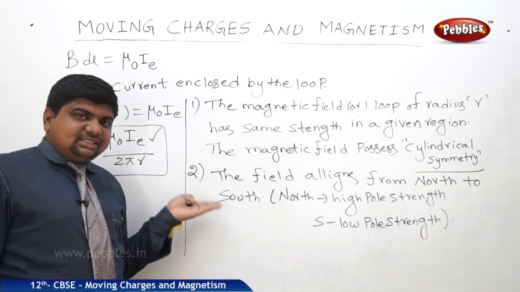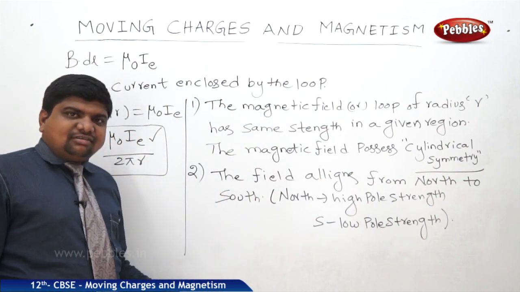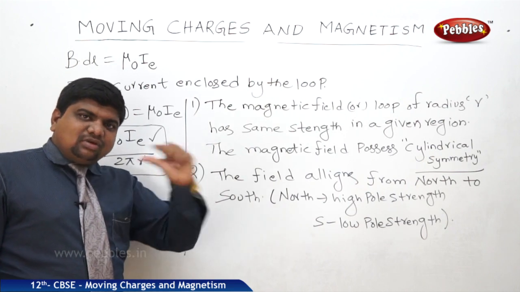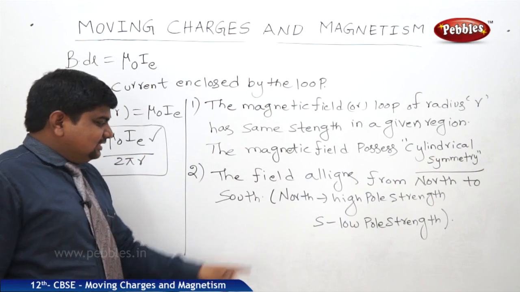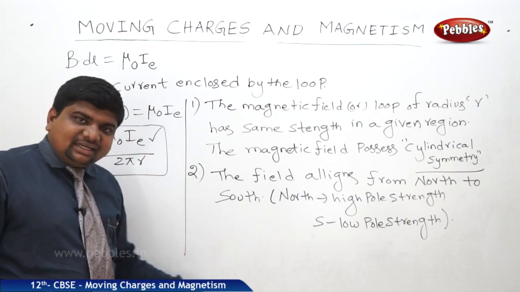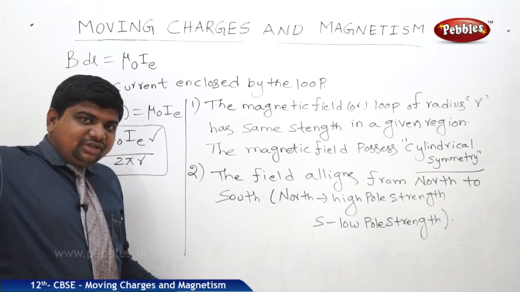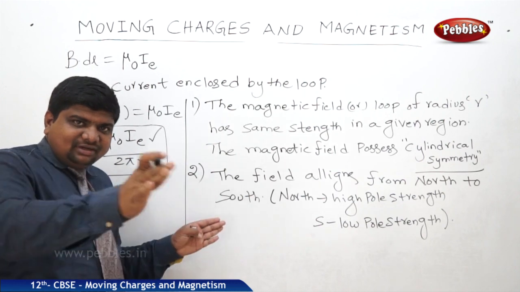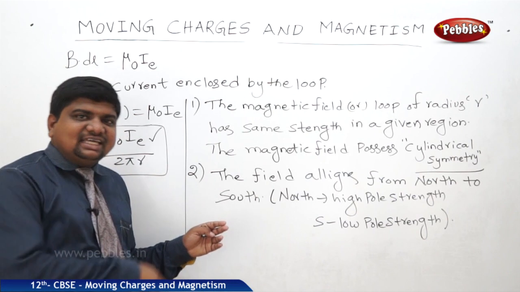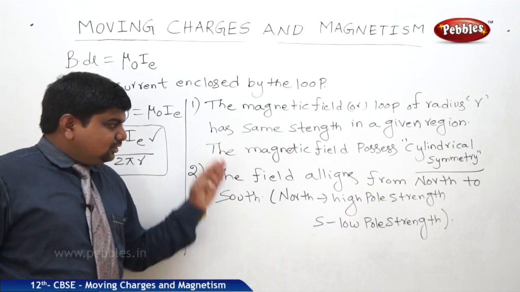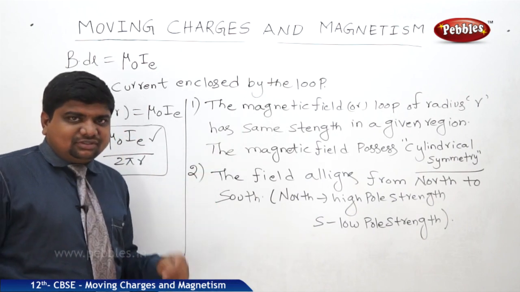It has a particular direction. It depends whether it is a clockwise alignment or anti-clockwise alignment. It depends upon the poles of the magnet. Mostly, if current is coming out of the page, then the magnetic field aligns in an anti-clockwise direction. If current is going into the page, perpendicular to it, we can say that the magnetic field aligns in a clockwise direction on the page. So these alignments should be understood.